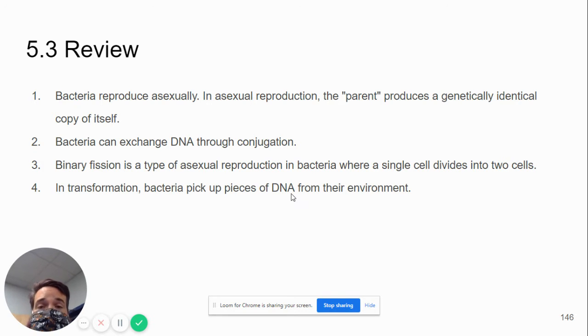Bacteria reproduce asexually, where the parent basically clones itself. They can exchange DNA through conjugation. And binary fission is a type of asexual reproduction in which the parent cell copies its DNA and then divides into two different cells. In transformation, bacteria pick up pieces of DNA from the environment. So, for example, one bacteria dies, another bacteria comes in contact with the remains. It can pick up DNA from that bacteria and start doing what that bacteria did. So a harmless bacteria could become harmful because of that.